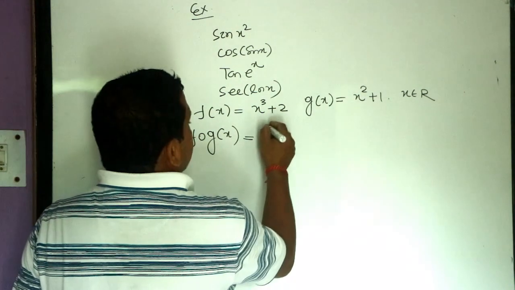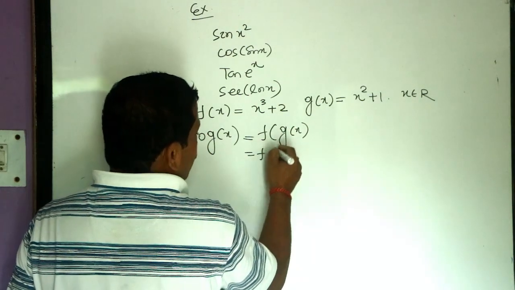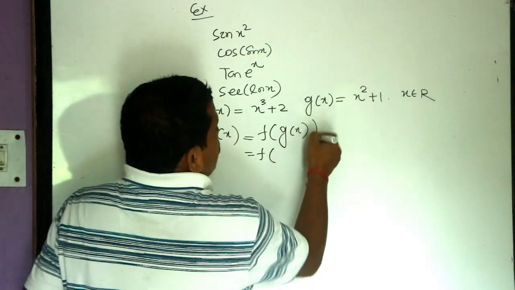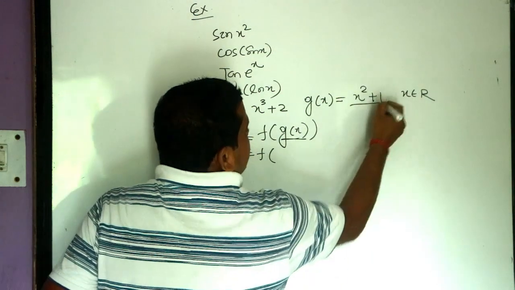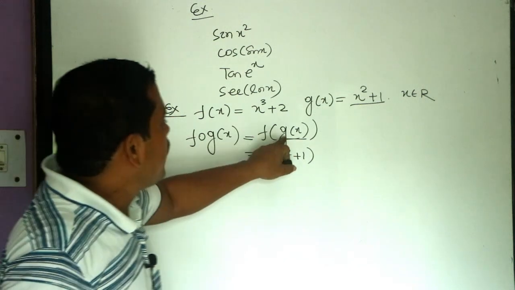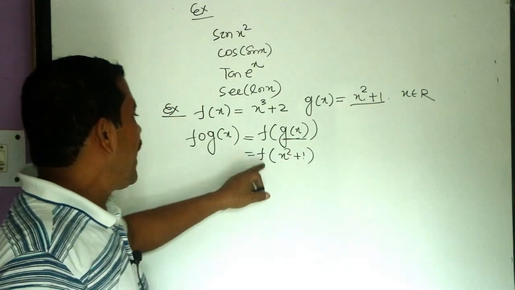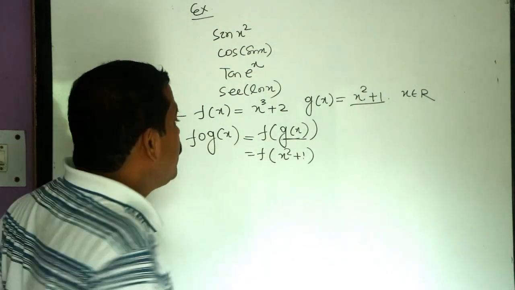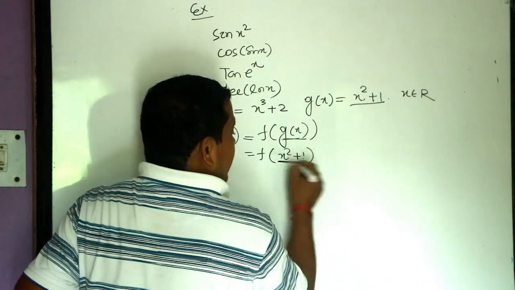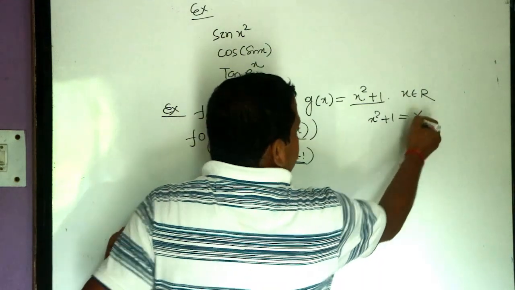f of g of x means f of g(x), which is equal to f of... The formula for g(x) is x square plus 1. Instead of g(x), we write x square plus 1. Now we have to find f of x square plus 1. Just imagine x square plus 1 as x.